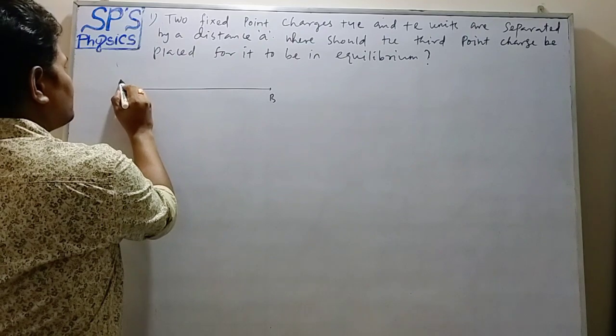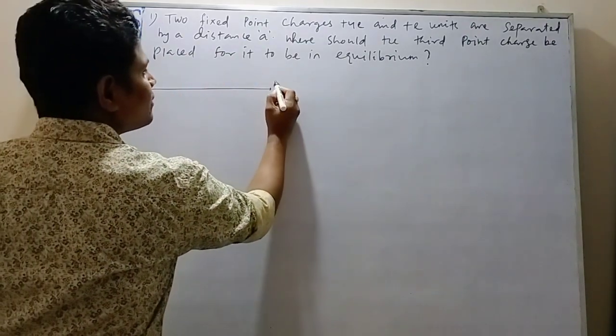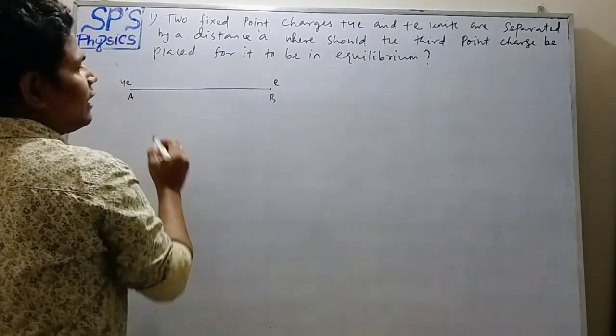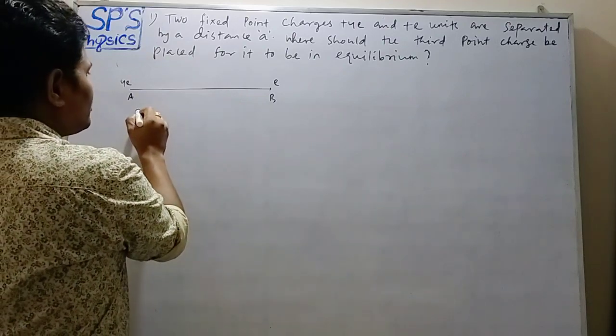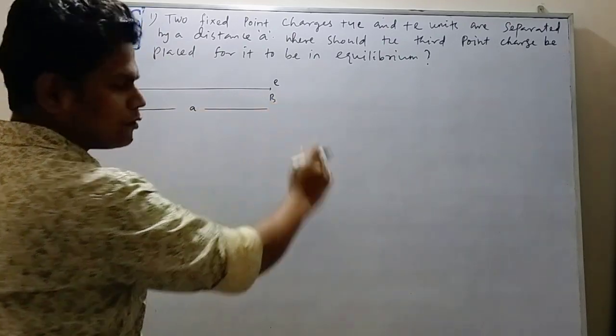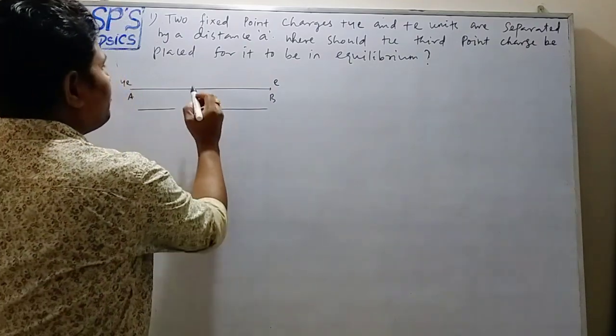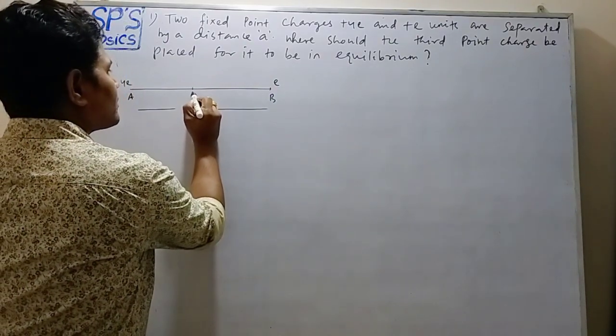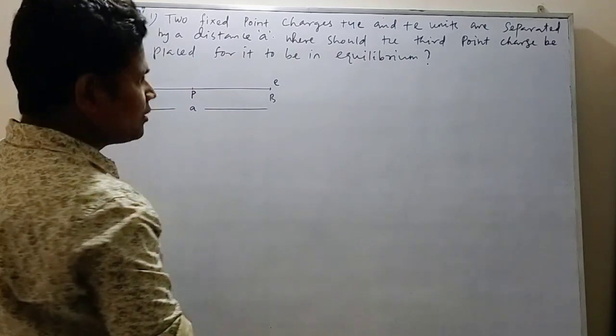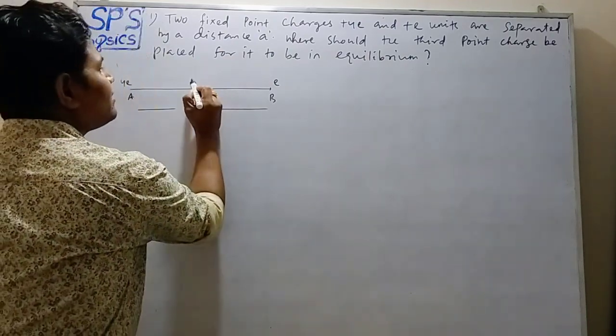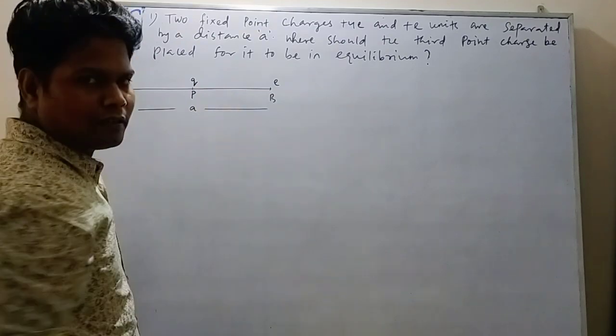At point A, 4e charge. At point B, e charge. And the distance of separation between them is a. Suppose we consider a point P in between them where we should place the third charge, that is small q.